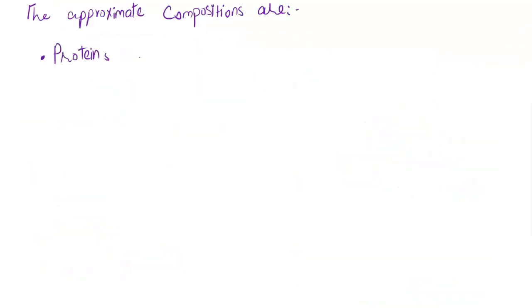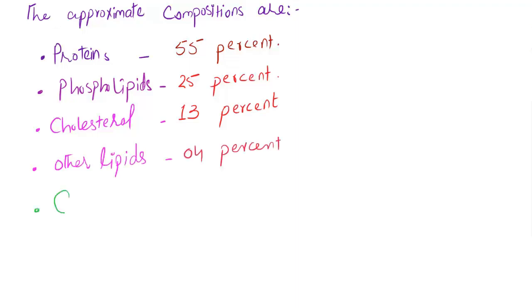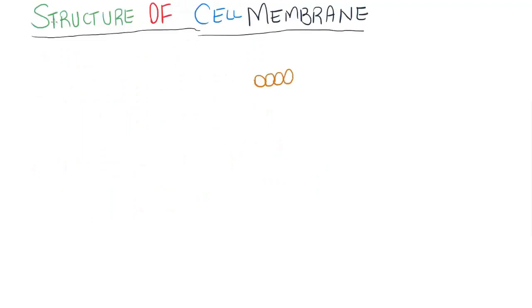The approximate composition of these is: protein is 55%, phospholipids are 25%, cholesterol is 13%, other lipids constitute 4%, and carbohydrates are only 3%. Now, structure of the cell membrane.